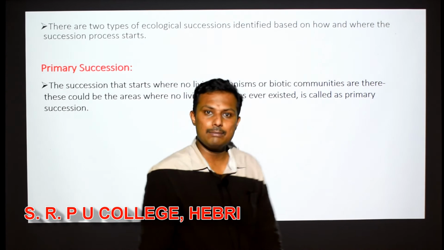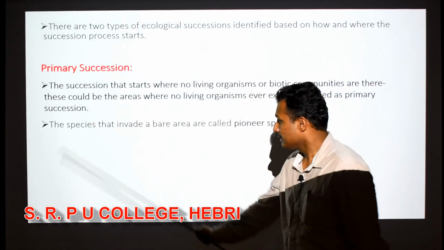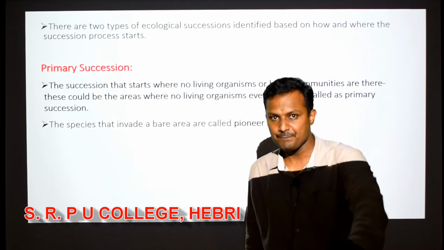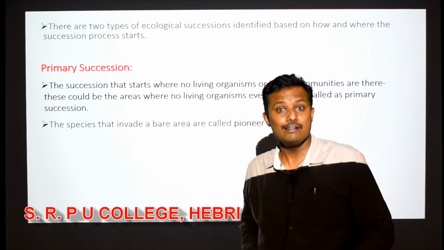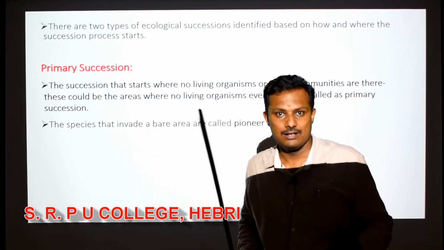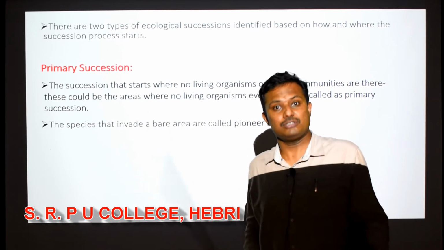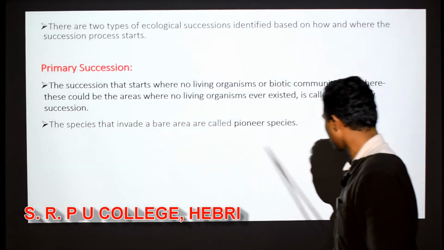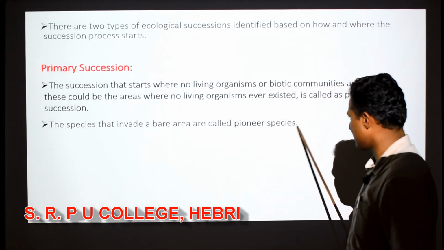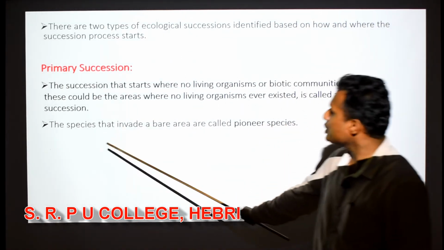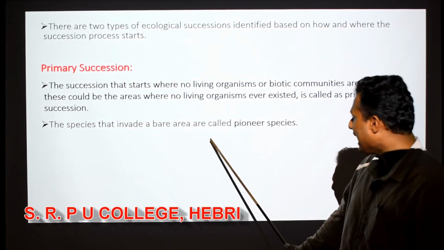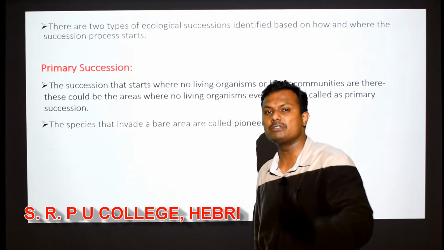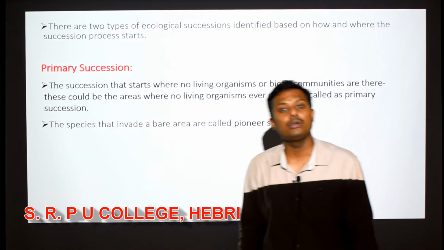So what can be the examples for this? Of course, the species that first appear on that bare area where there was no life at all. The first life that appears in a place where there was no life before, such a species we call a pioneer species. What is pioneer species can be a very important one mark question. The species that invade a bare area are called pioneer species. So pioneer species can be observed only in primary succession, not in secondary succession.